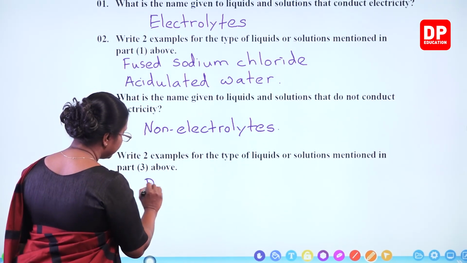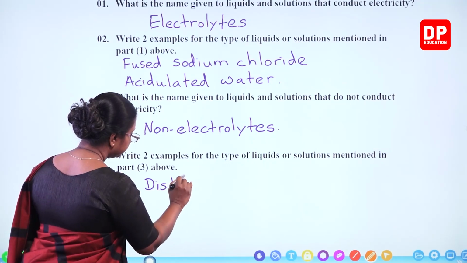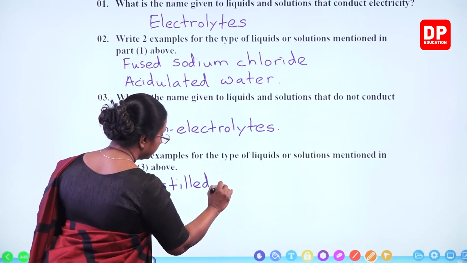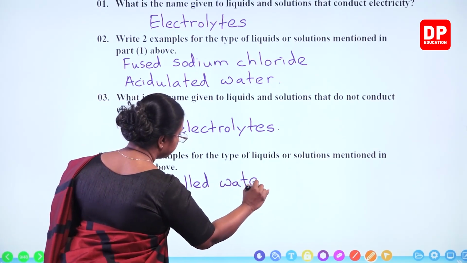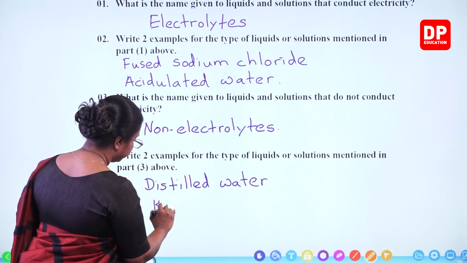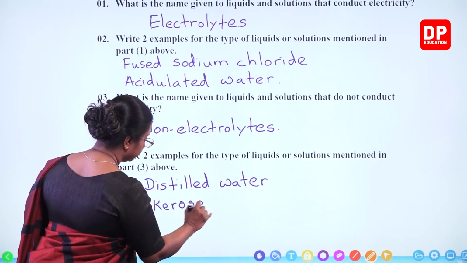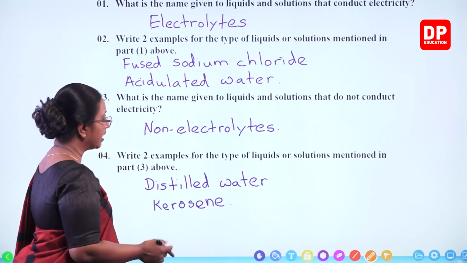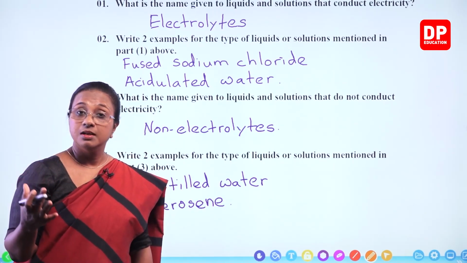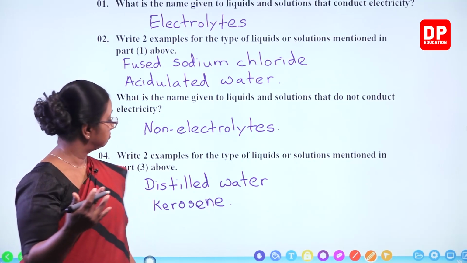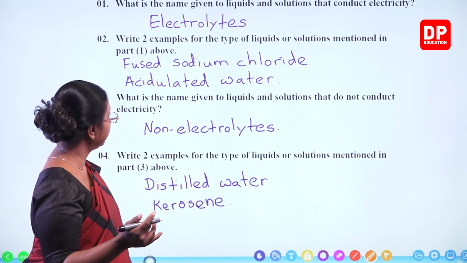I will write distilled water and kerosene. You can also write glucose solution, diesel, petrol, anything that can be written here.